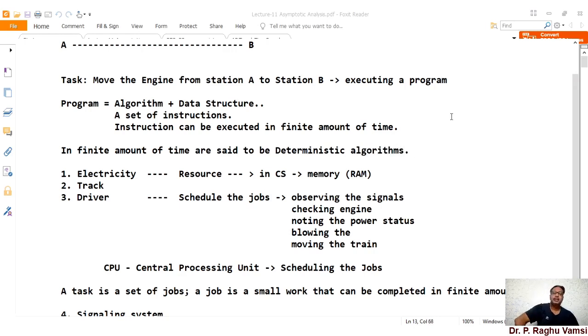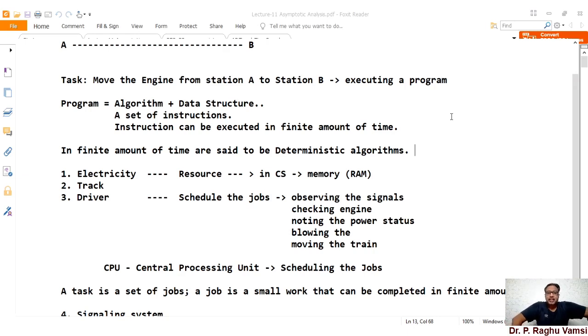So deterministic algorithms means the algorithm will execute in a finite amount of time and thereby you will get the output. This is what we call deterministic algorithms. And there are some other algorithms called probabilistic algorithms, which are said to be randomized algorithms, which are not deterministic in nature. They are completely random. You cannot predict whether the output will be obtained or not.